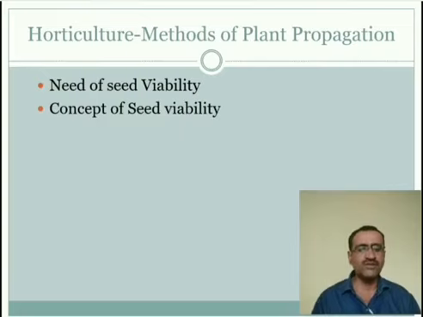A dormant seed is fully viable, but germination is delayed due to an inbuilt mechanism within the seed. This delay in germination due to dormancy should not be confused with the delay in germination caused by loss of vigor of that seed, due to which loss of productivity also takes place. So that is seed viability. If seeds are viable, then they are capable of producing more seedlings.